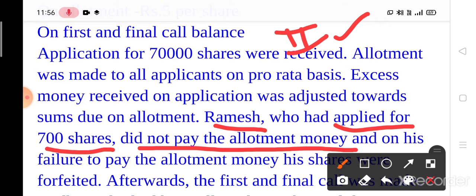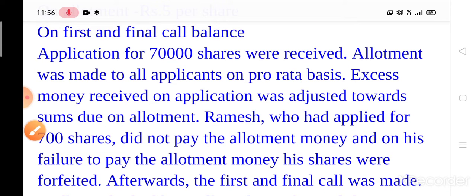Now for pro rata, I have already told you, you have to make a working note. You have to make 3 points. If you have seen my last video, my last part, I told you these 3 points. The first point is allotted shares. First you have to find out the number of allotted shares.